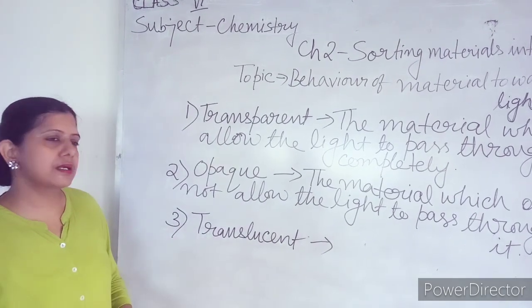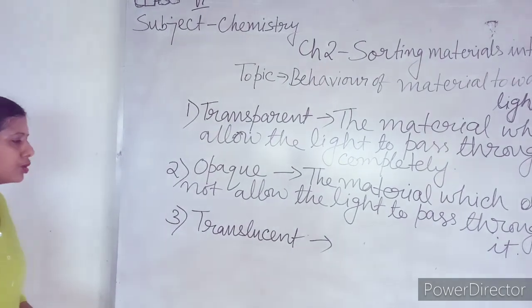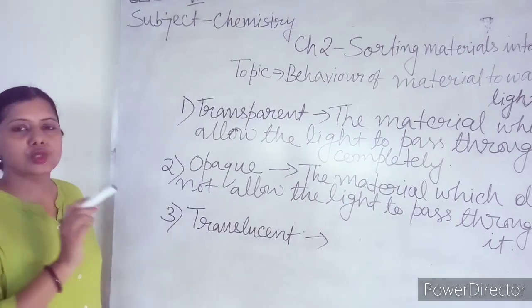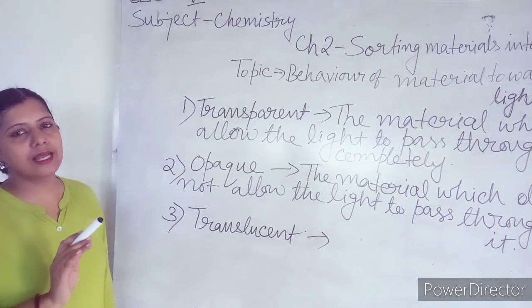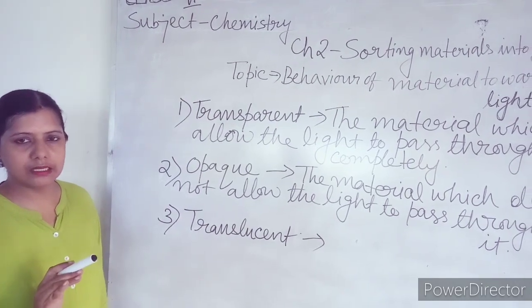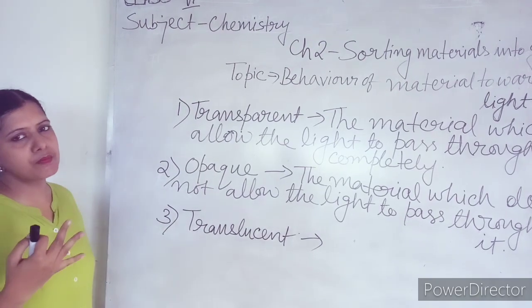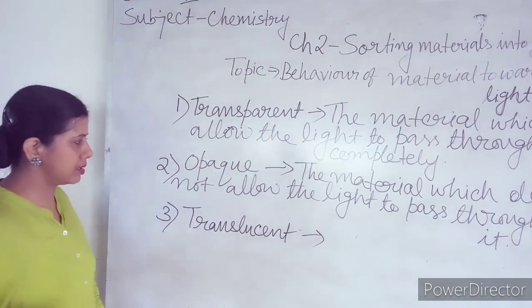Third one is translucent. What do you mean by translucent? The material which partially allows the light to pass through it. That means some portion of light is going through it and some portion is not going through it.